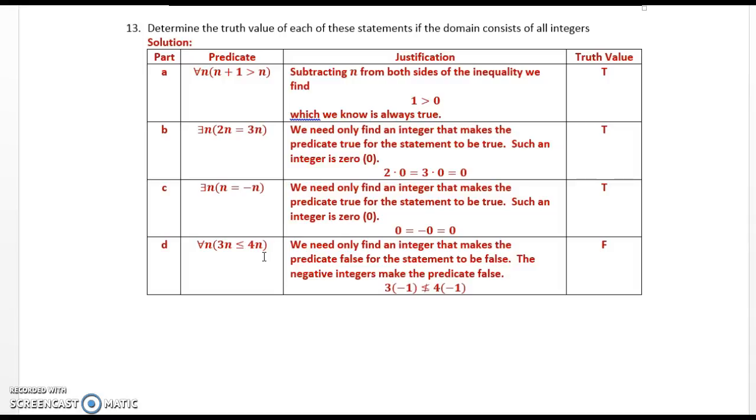For all n, 3n is less than 4n. We need only find an integer that makes the predicate false for the statement to be false. The negative integers make the statement false. 3 times minus 1 is not less than or equal to 4 times minus 1.